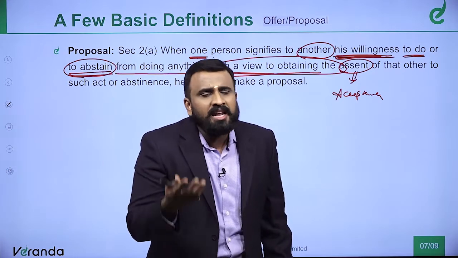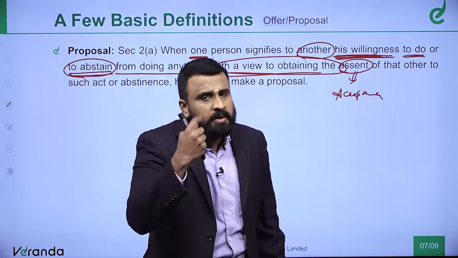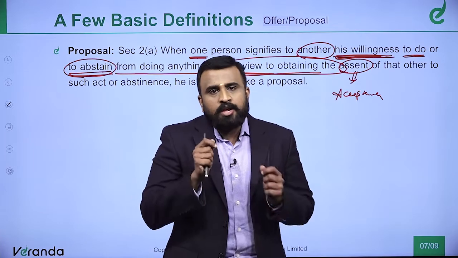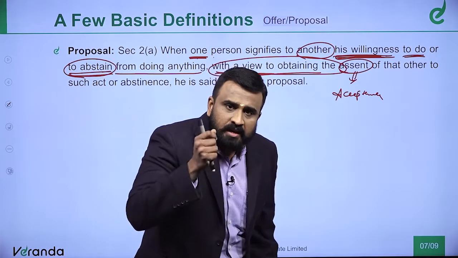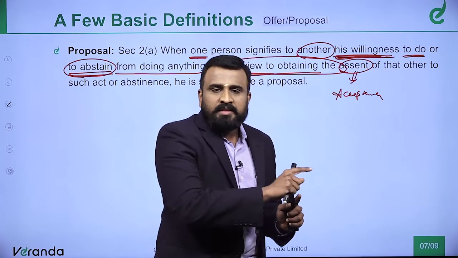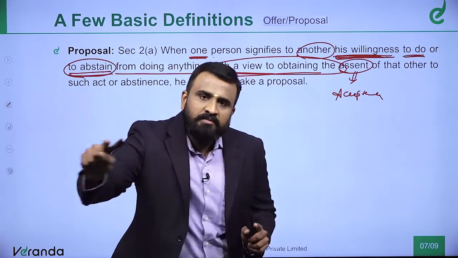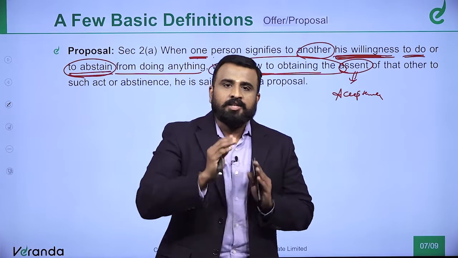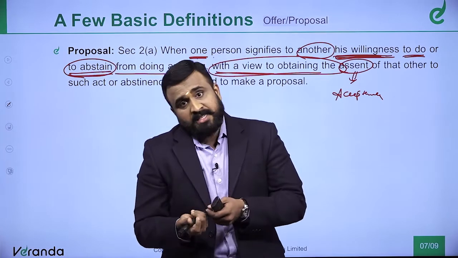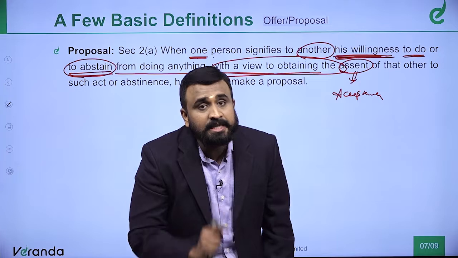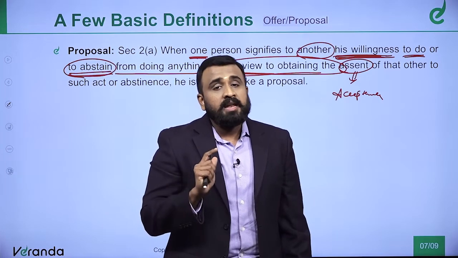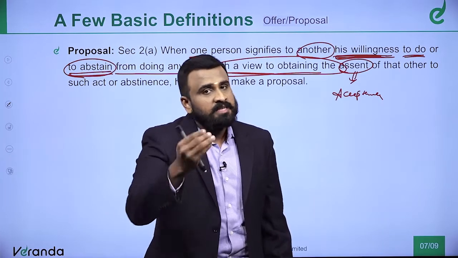So, this is not an offer, this is a trial and error, please remember. Now, instead you have eyed one particular girl and you want that girl to accept, you will buy only one greeting card, you will go to the temple, then you will take a U-turn to the church, and from there you will go to the mosque and you pray that that girl has to accept, and you go and tell her, I love you, and she may accept, she may not accept, but the acceptance will happen or not happen, but there is an intention to receive the acceptance from her.